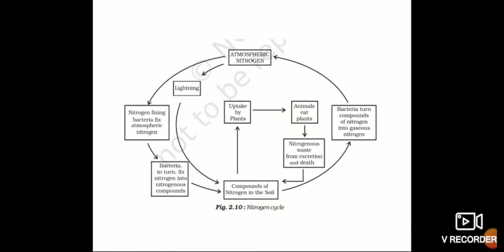So this is of two types, children. Another method of getting nitrogen is lightning. Plants are getting nitrogen at the time of lightning also. Can you understand? The first one is the bacteria, and the second is the animals eating plants after the nitrogen is fixed, then by lightning. Can you understand, children? If you have any doubt, feel free to call us. Thank you.